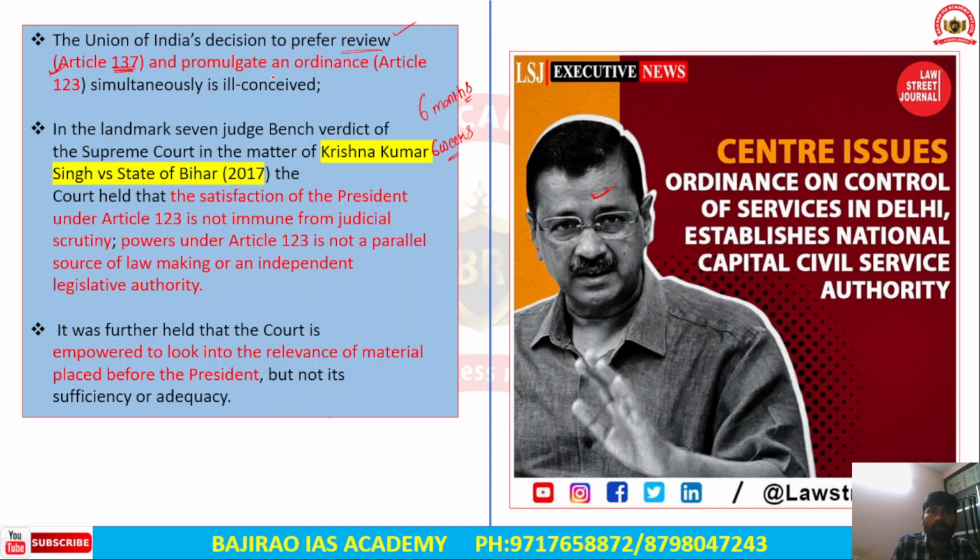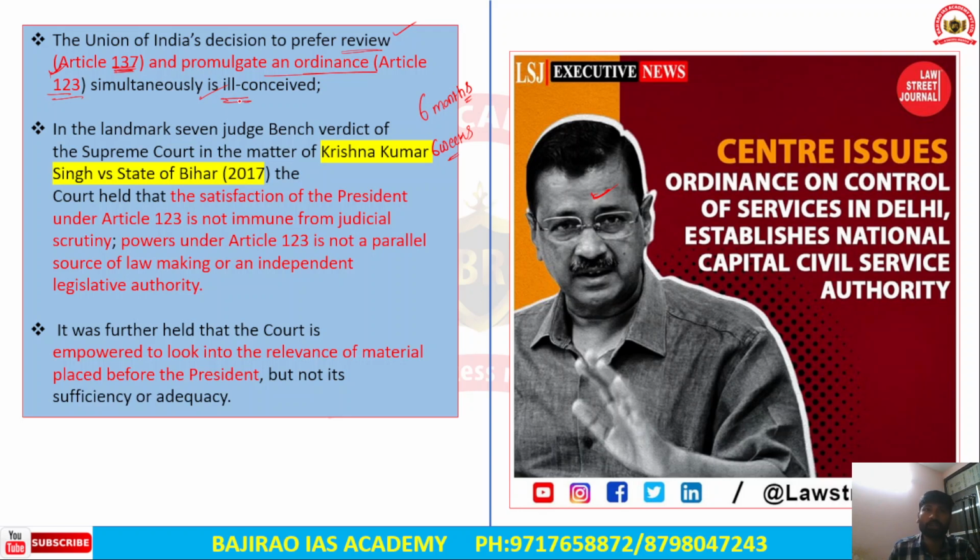Now, the promulgation of the ordinance under Article 123 takes place simultaneously. On the one hand, the Centre sought the review of the judgment of the Supreme Court, and secondly, it has also promulgated an ordinance under Article 123 reinstating the power of the Lieutenant Governor. So the author has been saying that this is an ill-conceived move.